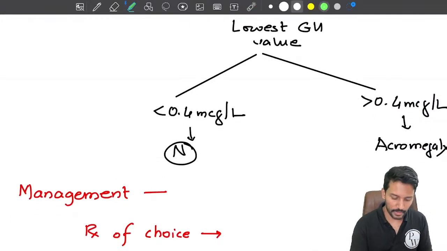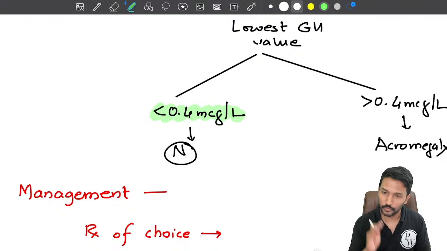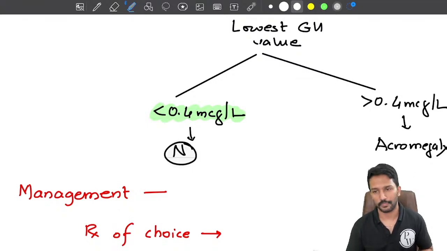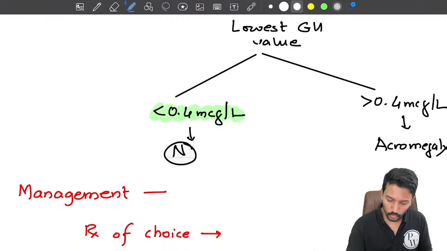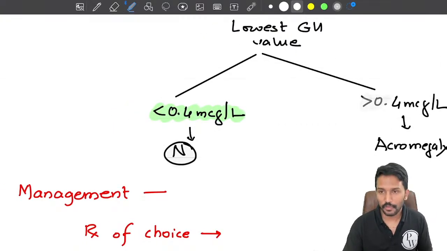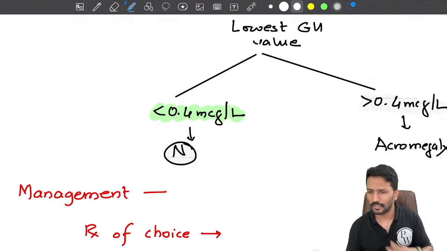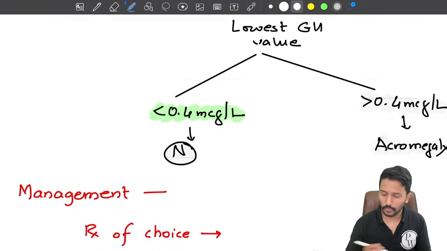So if the lowest value is less than 0.4 micrograms per liter, that means it is well suppressed. In that case, the patient doesn't have acromegaly. It is normal. On the other hand, even with the oral glucose loading, if the growth hormone levels remain more than 0.4 micrograms per liter, that means it is not suppressible. That means it's really high. And in that case, I will make the diagnosis of acromegaly.